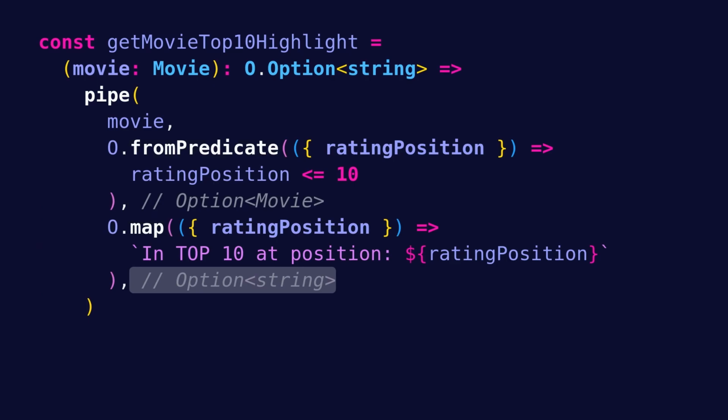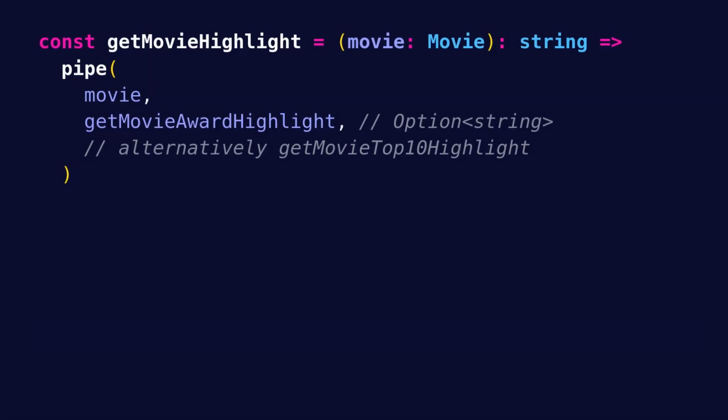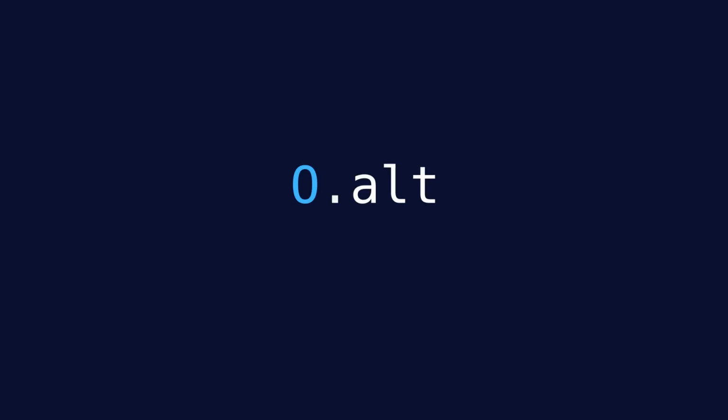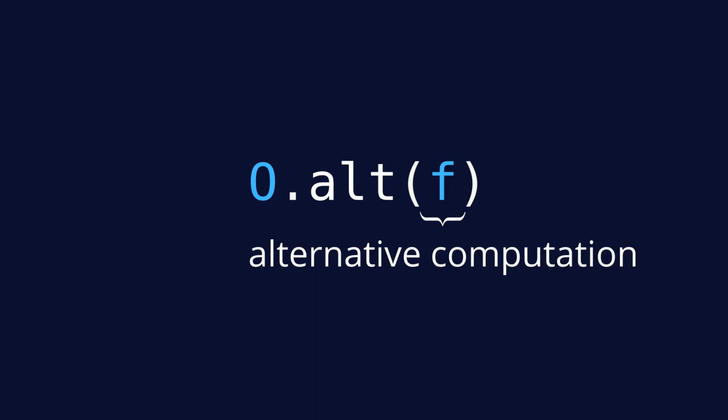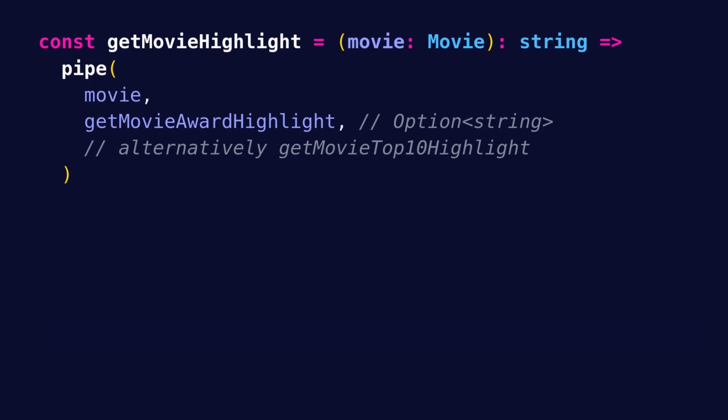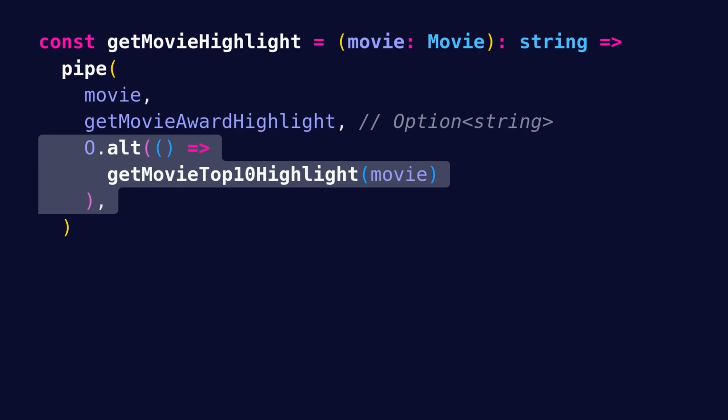Returning back to getMovieHighlight, how can we actually do error handling? That is, how can we perform an alternative computation like getMovieTop10Highlight only when the option is none? This is where Option.alt comes in. Option.alt takes a fallback function that performs an alternative computation which returns another Option. This alternative computation is executed only when the received option is none. Therefore, returning back to getMovieHighlight, we can perform getMovieTop10Highlight as an alternative computation by using Option.alt.